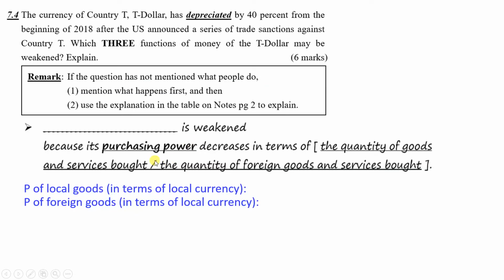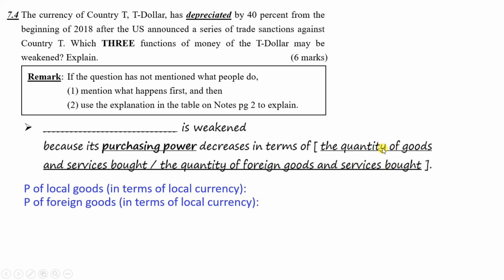And except these 2 functions, as I've mentioned before, with the depreciation, this may affect the purchasing power, which means the store of value. However, there are 2 possible answers that we can use. The first possible answer is that we may mention that the purchasing power decreases in terms of the quantity of goods and services purchased. The second is in terms of the quantity of foreign goods and services purchased.